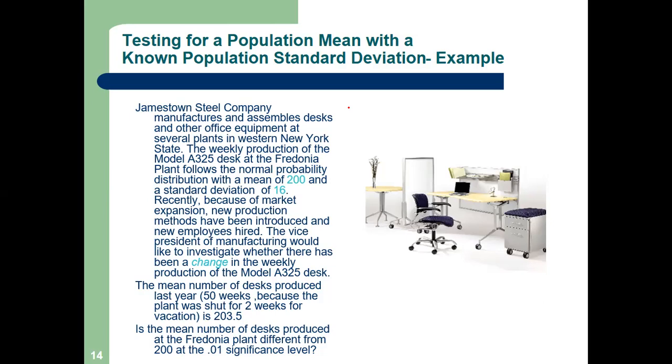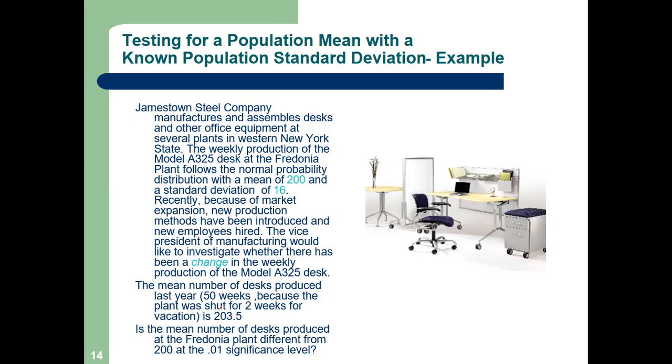Now the vice president of manufacturing would like to investigate whether there has been a change in the weekly production of the model A325. Number one, whether there is a change. Let me read further. The mean number of desks produced last year, 50 weeks, not 52 weeks, is 203.5.